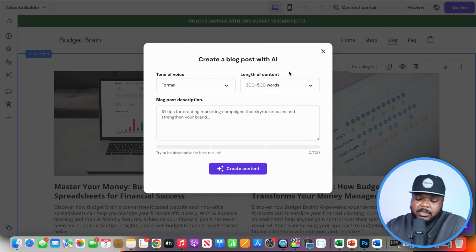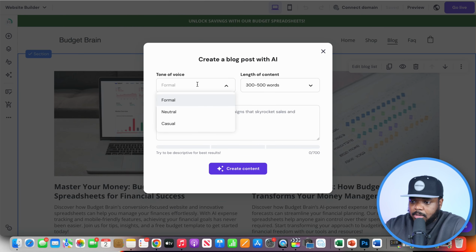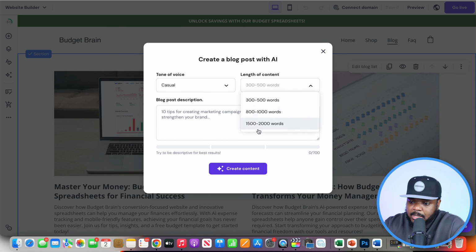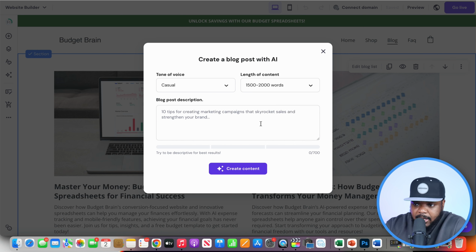Hostinger is basically going to ask you, what's the tone of the article? Do you want it to be formal, neutral, casual? I'm going to select casual. Length of content, I always recommend to do 1,500 to 2,000 words, so I'm going to select that in this case. And then all you got to do is just enter a description of the blog post.